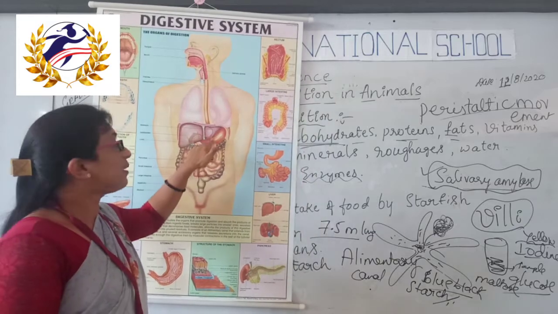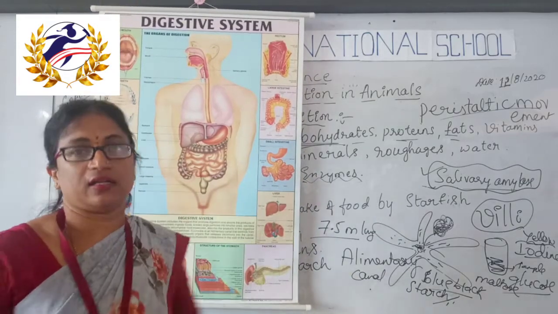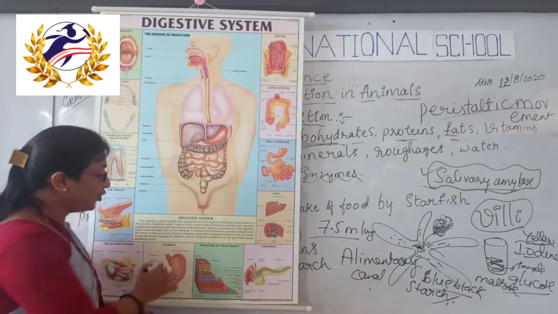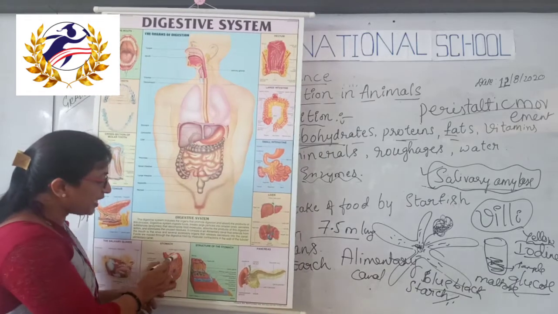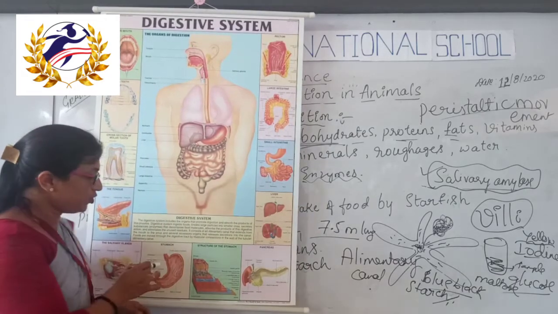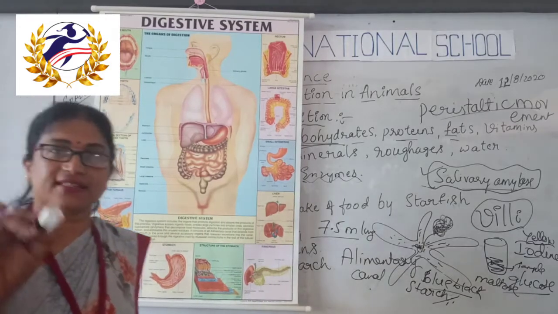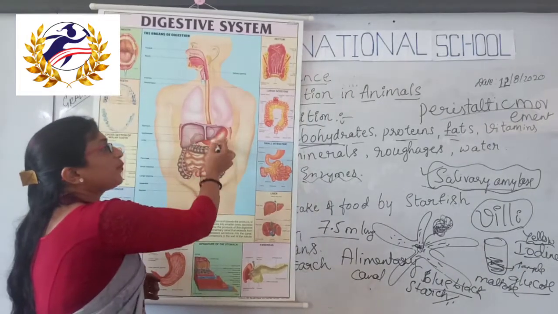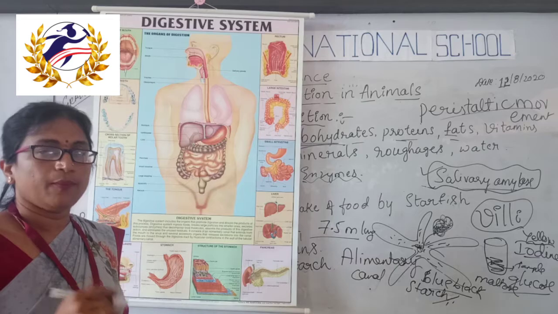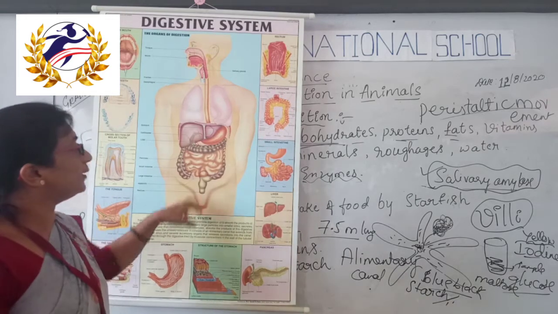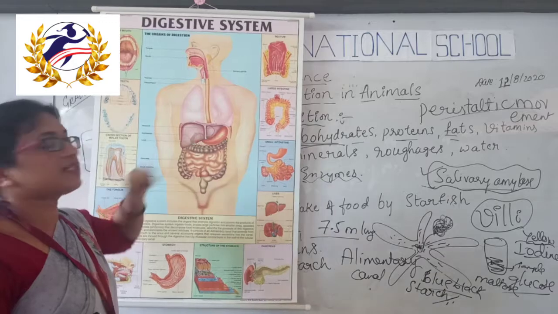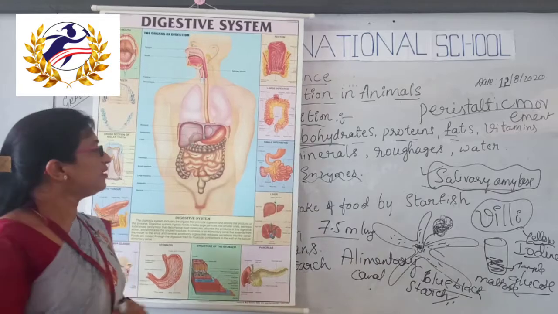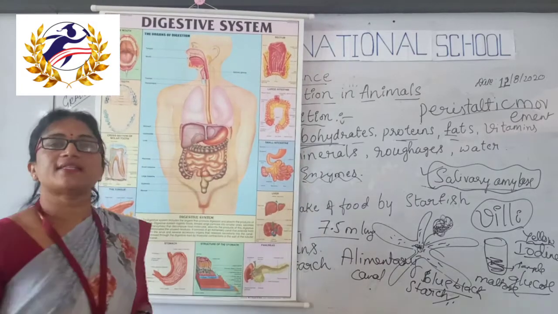Stomach is a J-shaped muscular organ. It contains mucus to protect the inner wall of the stomach. It also releases HCl, hydrochloric acid, to create the acid environment for the food, and it helps in proper digestion of the food. And then from this stomach the food enters into the small intestine.